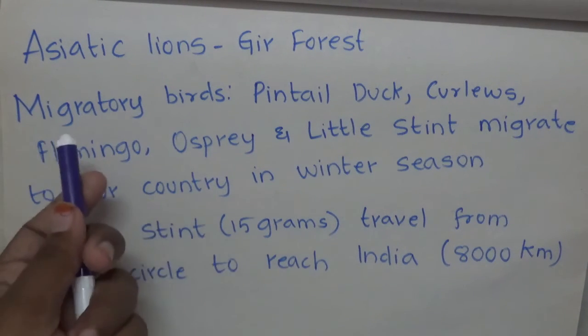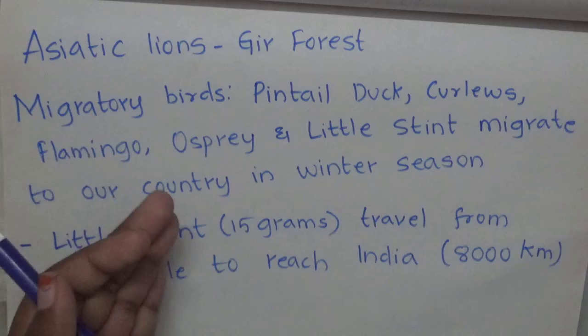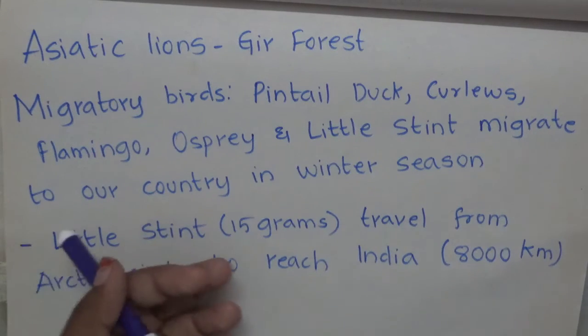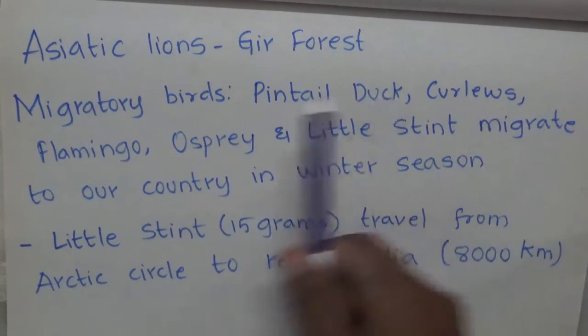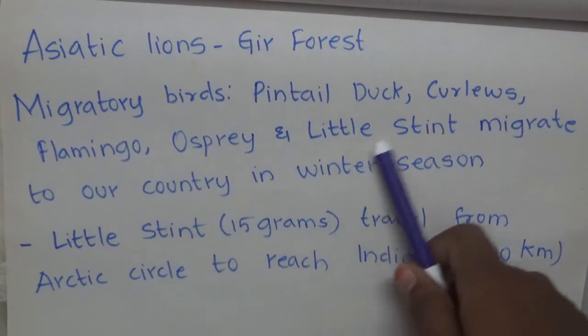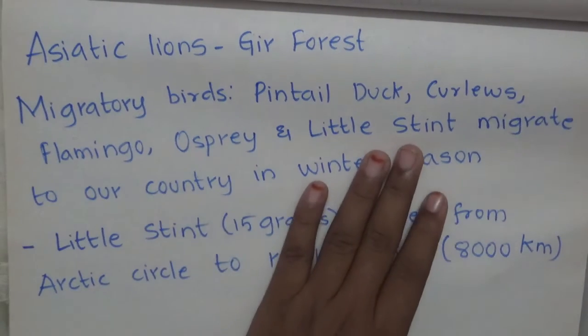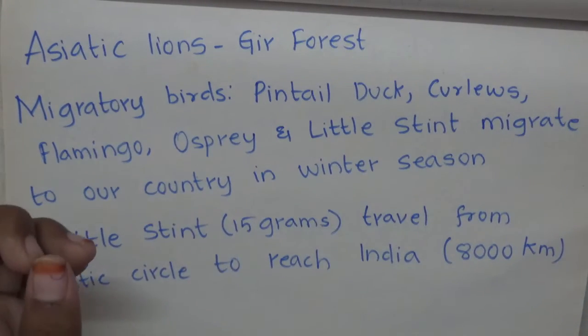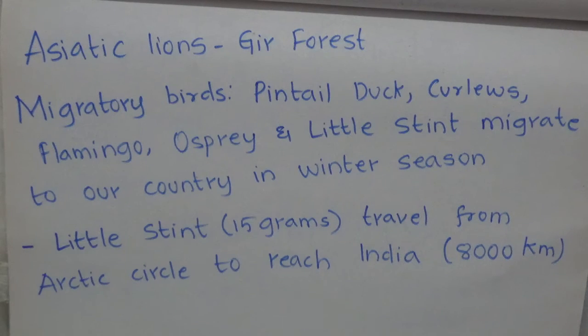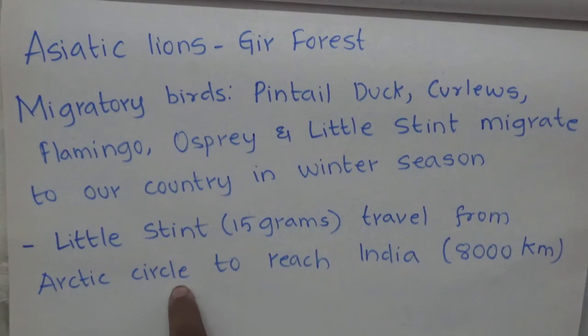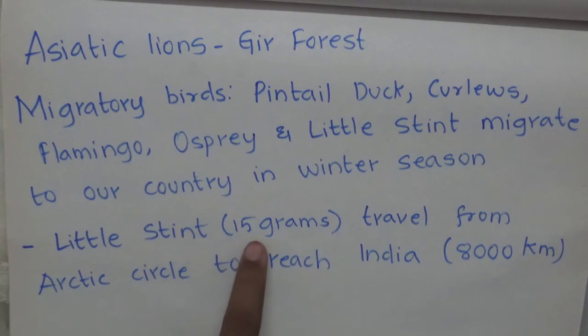Now, migratory birds which come to India during the winter season are pin-tailed duck, curlews, flamingo, osprey and little stint, and the smallest migratory bird, which travels around 8,000 kilometers, is the little stint from the Arctic Circle. It travels from the Arctic Circle to reach India, and it weighs only